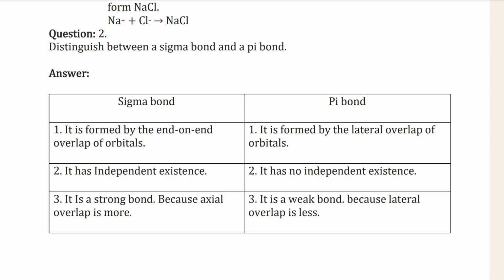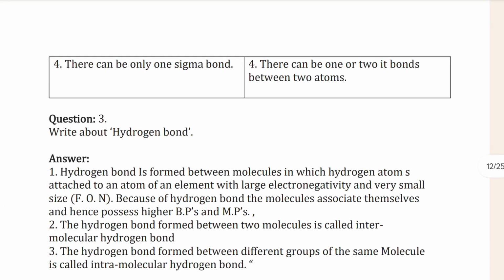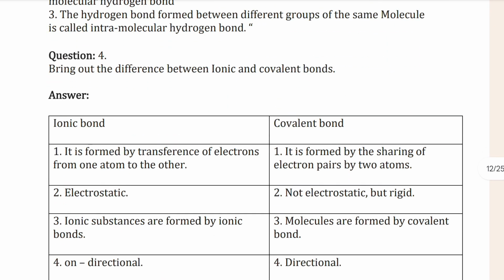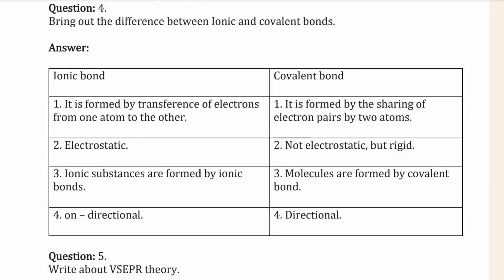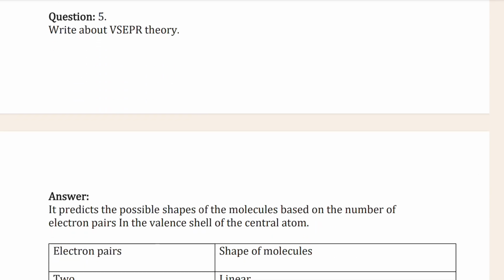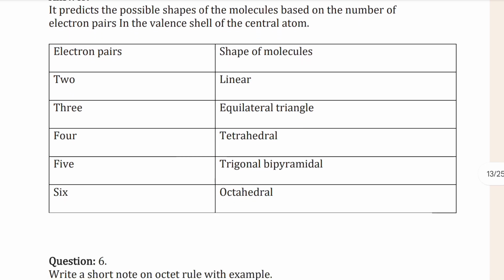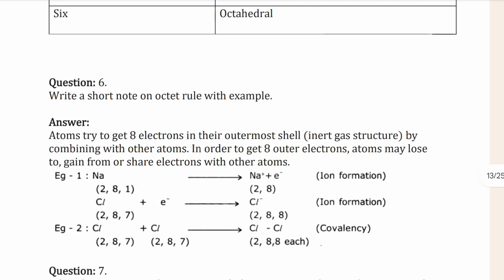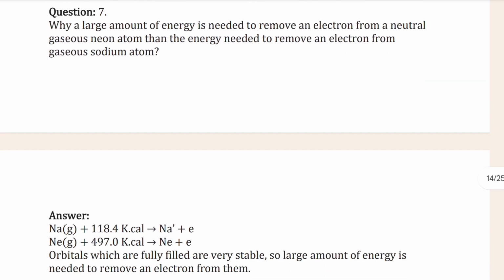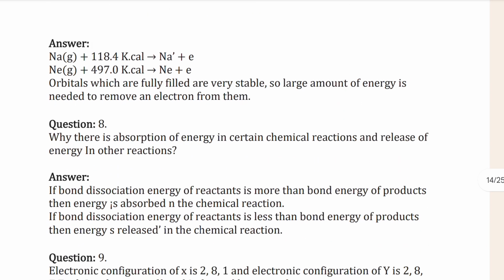Sigma bond and pi bond, this is important. Now question number 3, question number 4 you can see, and question number 5, here electron pairs and shape of the molecules. Then question number 6 you can see. Then question number 7 you can see, and that's the answer of that one.